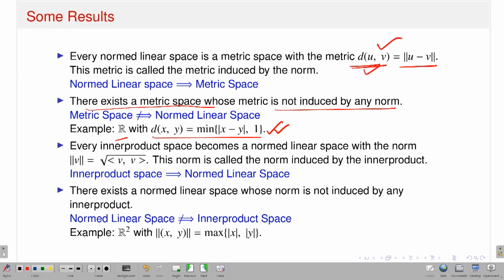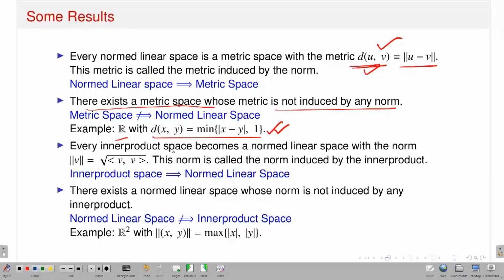Similarly, if I have an inner product space, then it is always a normed linear space. What does it mean? That means if I have an inner product space, I can give the definition of a norm induced from that inner product. Given an inner product space, define the norm of v, which is nothing but the square root of the inner product between v and v, which is non-negative. One can check that with respect to that norm, your inner product space becomes a normed linear space.